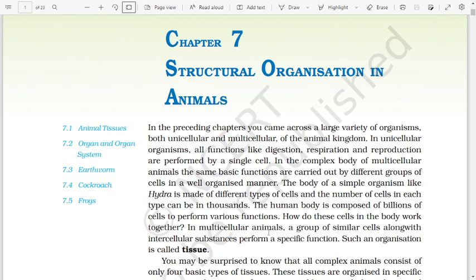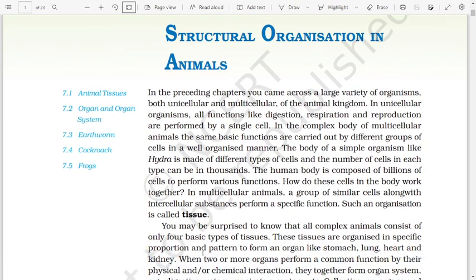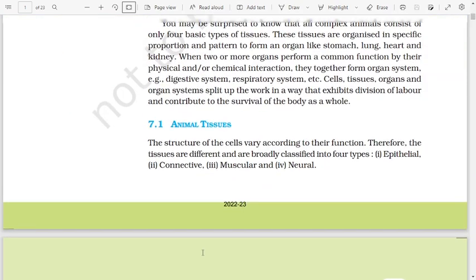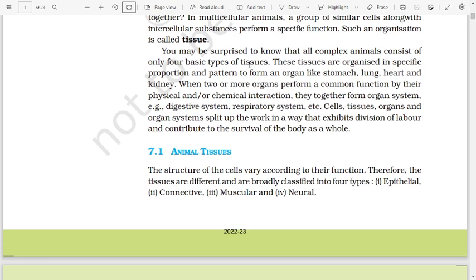In a multicellular organism, a group of similar cells along with intercellular substances perform a specific function. Such an organization is called tissue. You may be surprised to know that all complex animals consist of only four basic types of tissues. These tissues are organized in specific proportion and pattern to form an organ like stomach, lung, heart, and kidney.